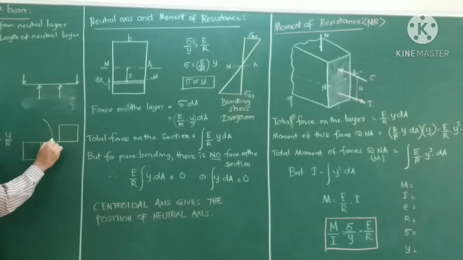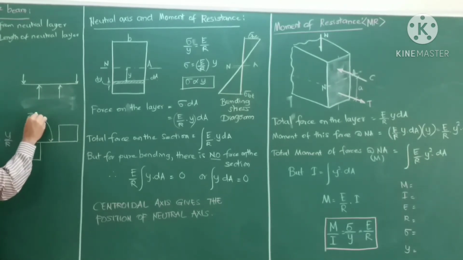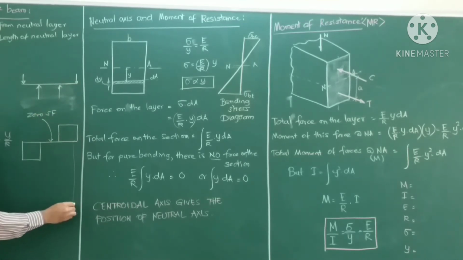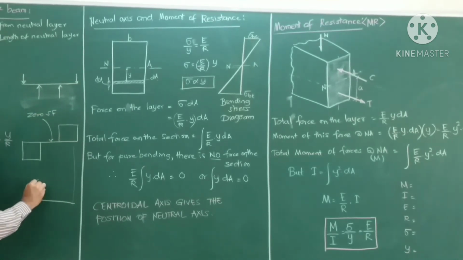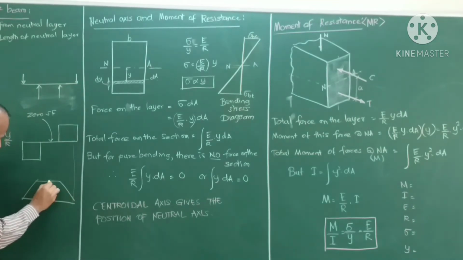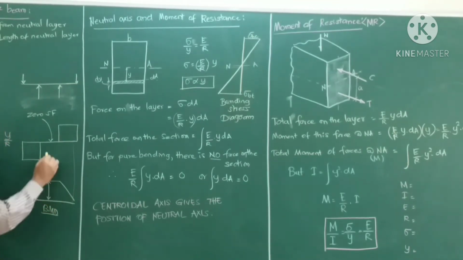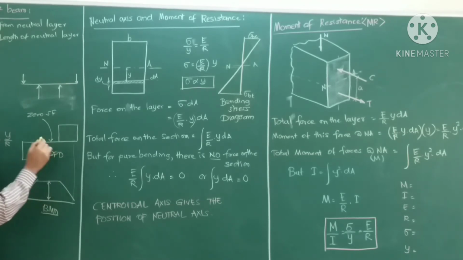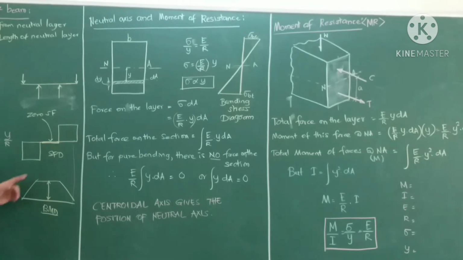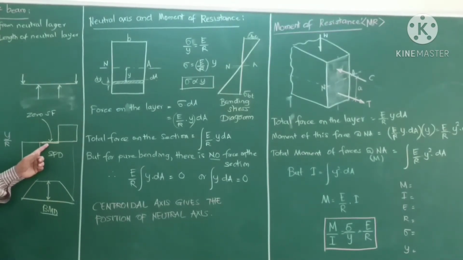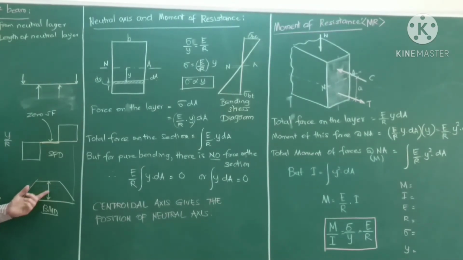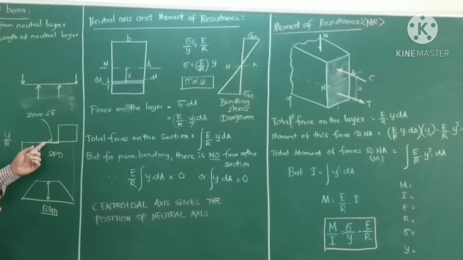Here there is a zero shear force. Zero shear force means maximum bending, that is, the bending moment is maximum here. If you draw the bending moment diagram, this is the shear force diagram. In this portion there is zero shear force, which means the bending moment is maximum in this portion. So we are concentrating only on this portion, where there is zero shear force.